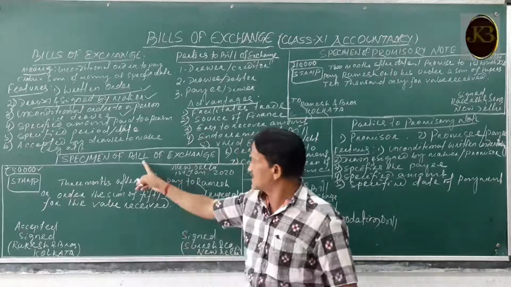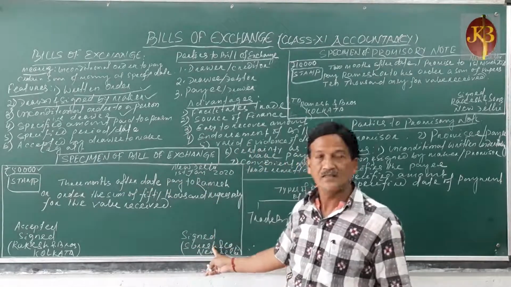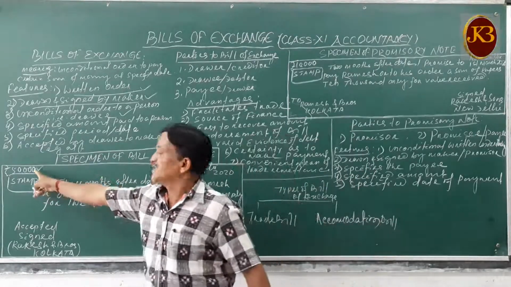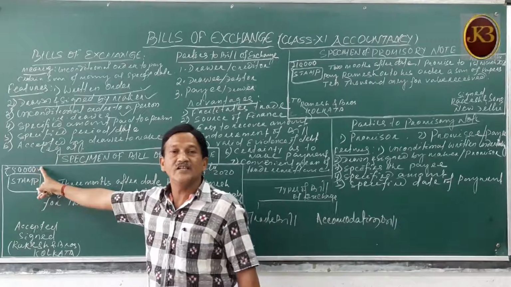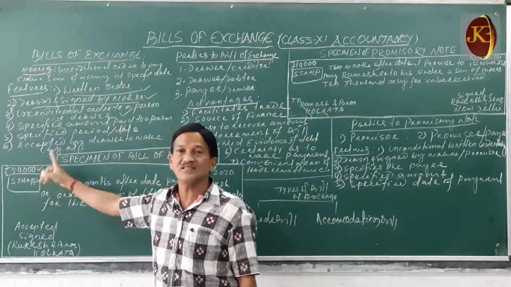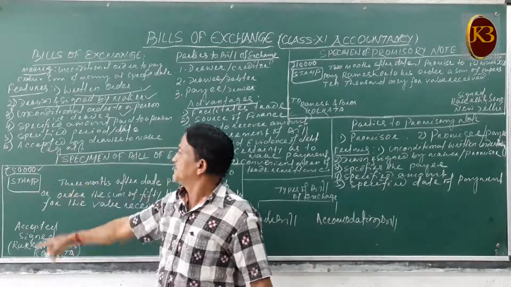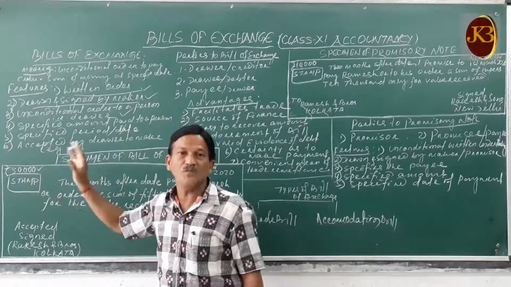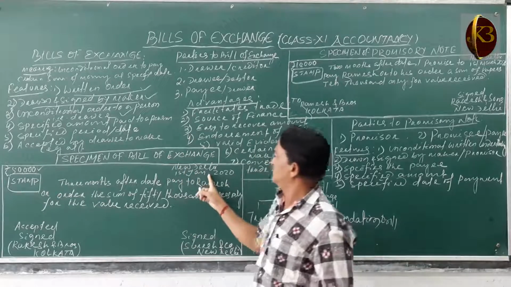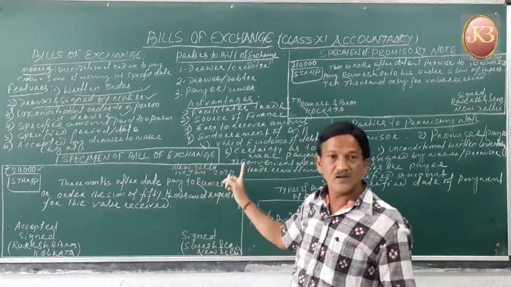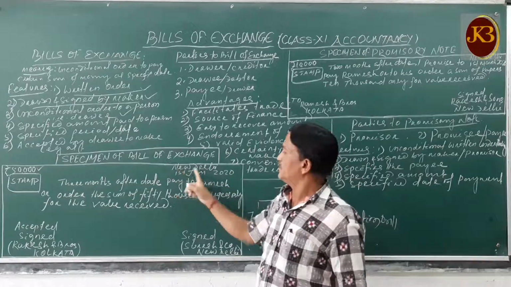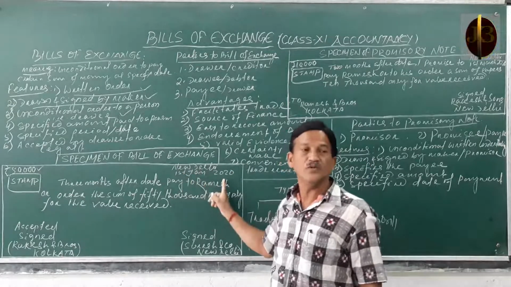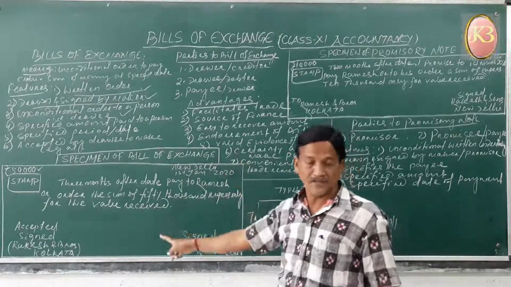Let's see the specimen of a bill of exchange. At the top left corner, the amount of the bill should be written. What is the amount of the bill? Then a stamp should be there to make it a valid document. Then at the top right corner is the place and date on which the bill is prepared.